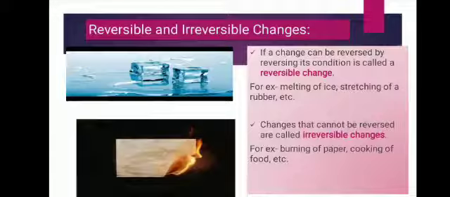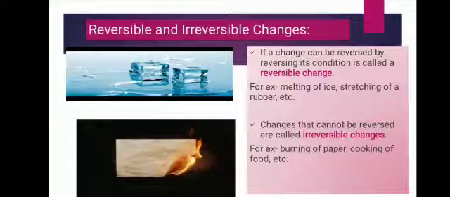In the case of melting of ice, there is no change in the nature of the substance. We can change water into ice, but ice has the property of water, only the state is changed in this process. It is still water. And when we melt the ice, no new product is formed.